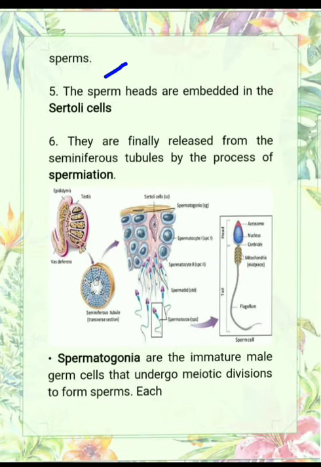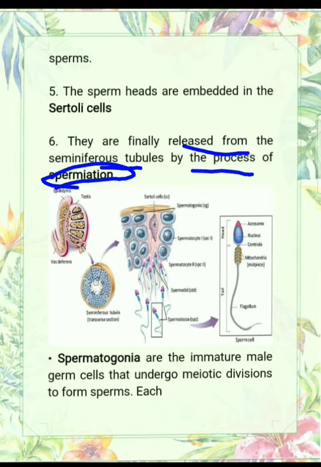Now actually the sperm heads are embedded in the Sertoli cells. As I told you earlier, Sertoli cells provide nourishment to the developing sperms. So the heads of the sperms are embedded in the Sertoli cells. You can see in this diagram, these are the sperms and their heads are embedded here. Now they are finally released from the seminiferous tubule by the process of spermiation.